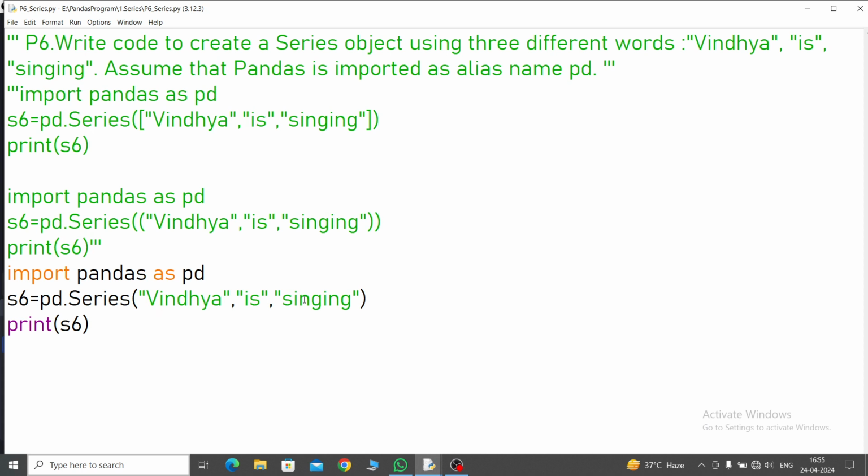Now here 3 values have been given, 3 different words, and at index 0 which data will be stored? This is the confusion of the system. So that is why we put a hashtag here, index error. So whenever multiple string values or numbers are there, we require a list or tuple bracket. Both are correct methods.